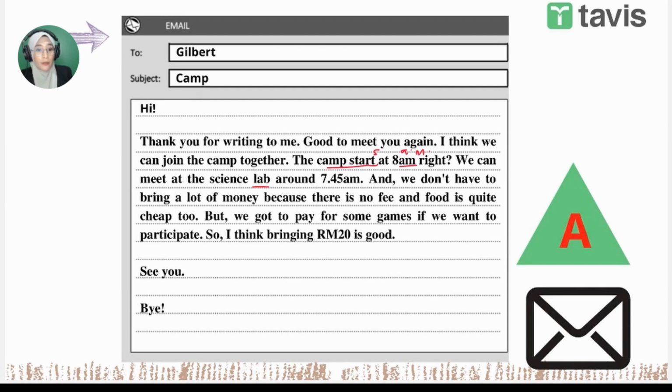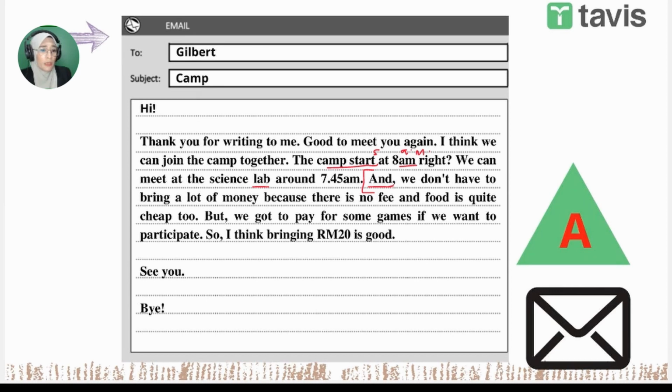Much better. And we cannot use a conjunction at the start of a sentence. I already introduced that just now for compound sentences. It's not allowed to be used at the beginning of a sentence. You need to have another sentence here. Then only we can have, and we do not have to bring a lot of money. And food is quite cheap too.